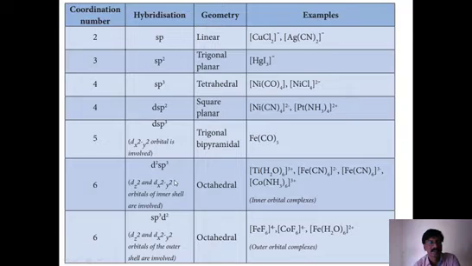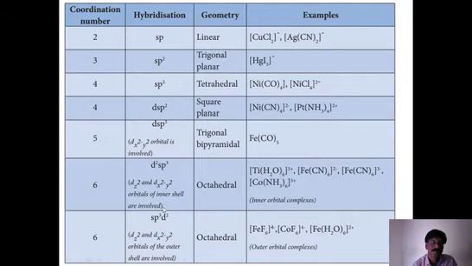The only difference is that we use 3d orbitals if they are available. If we have two empty d orbitals, then we take d2sp3, where these orbitals are involved in bond formation. If 3d orbitals are not available, because they are filled, then d orbitals are required from 4d, so we have to go for 4d. That's why we use the 4d orbital.